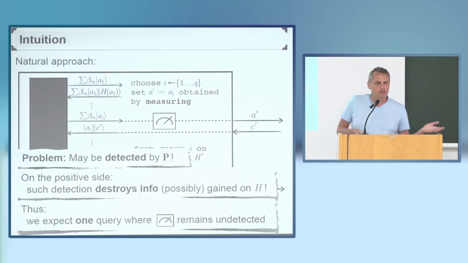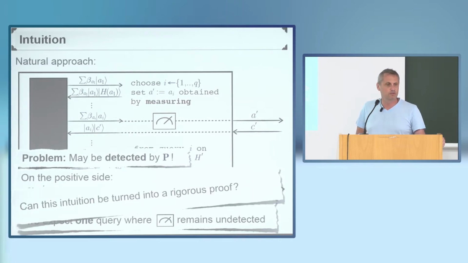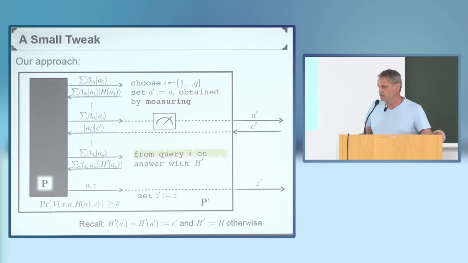Now, this is only intuition. It's only one particular strategy for the prover. So the big question is whether you can turn this into a rigorous proof. Well, the answer is no. At least we didn't succeed. But we succeeded to turn a slight tweak of this reduction into a rigorous proof. And the tweak is somewhat counterintuitive. According to the intuition that I've just given you, it actually seems to make the reduction worse. But then somehow, by magic, it allows us to come up with a rigorous proof.